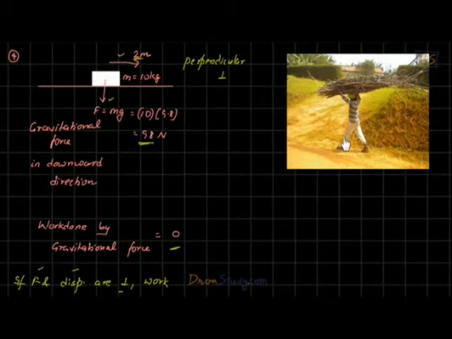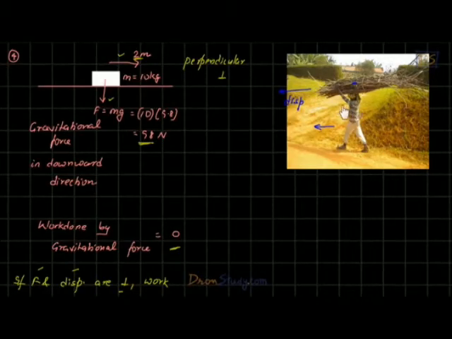Let us look at this example, students. You can see a person is carrying this substance on the top of his head, and he's walking forward. Let us focus on these branches of a tree, thin branches, or this wood we can say. As the person is moving ahead, the displacement of this wood is in forward direction, students. You can clearly understand, right? If the person is moving ahead, along with him this object is also moving ahead. So the displacement of this object is in forward direction, right, students?